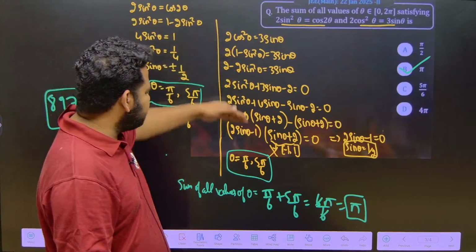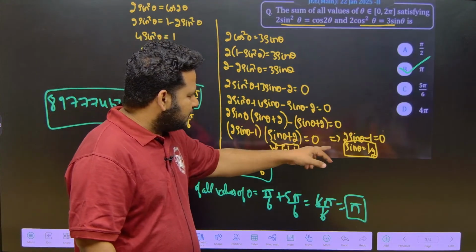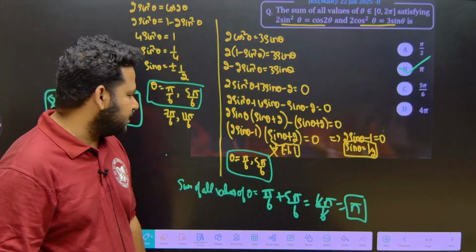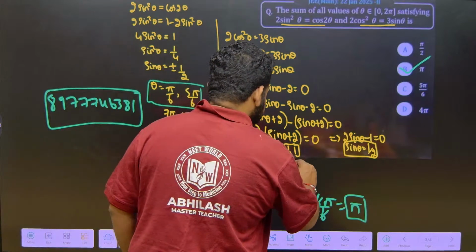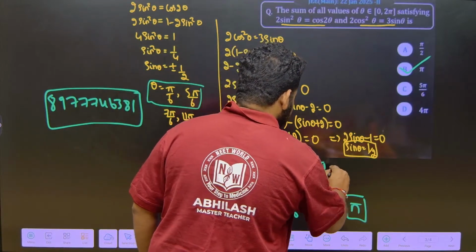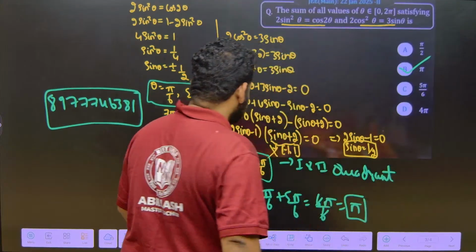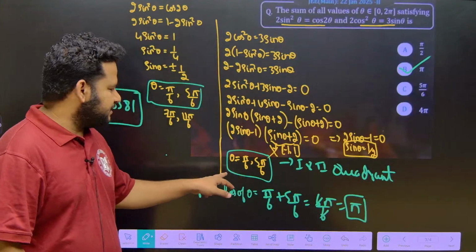Next, on simplifying this, I will get sin theta is equal to half. That means it is a positive value. Sin is positive in first and second quadrant. Now, theta will be equal to what? Pi by 6 and 5 pi by 6.